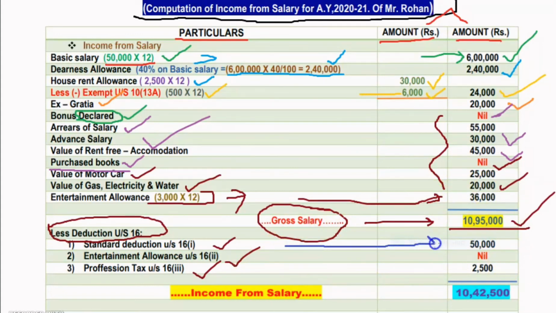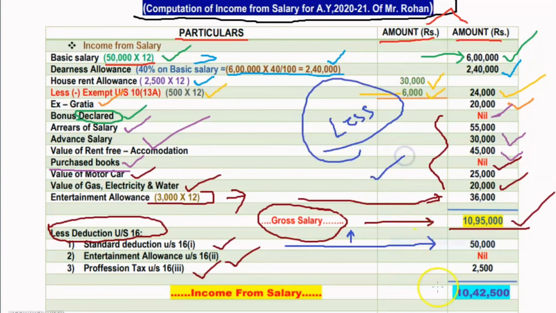We take either the gross salary or 50,000, the maximum limit. If the gross salary is lesser than 50,000, we take the gross salary. But here the gross salary is higher than 50,000, so we take only the maximum limit, that is 50,000.